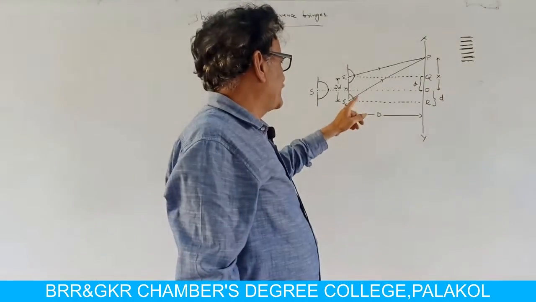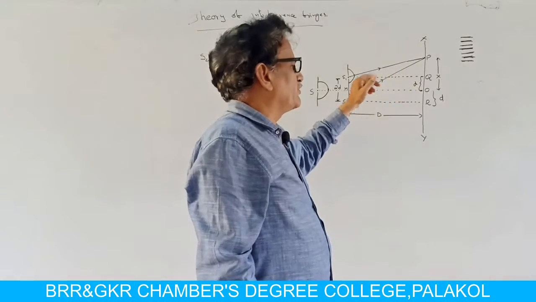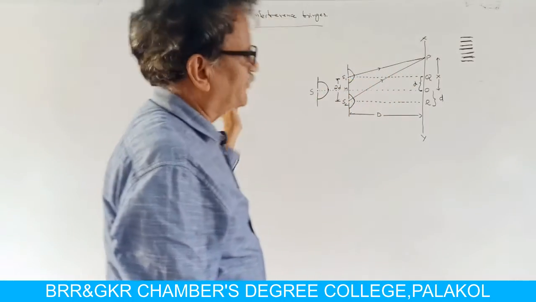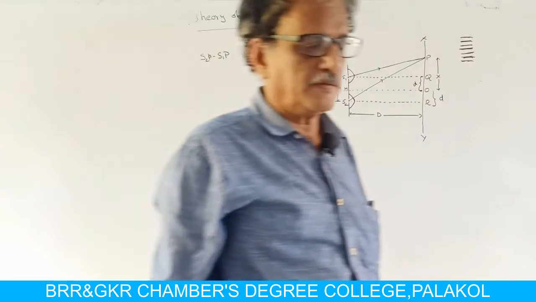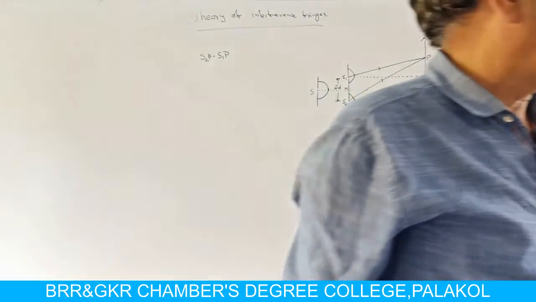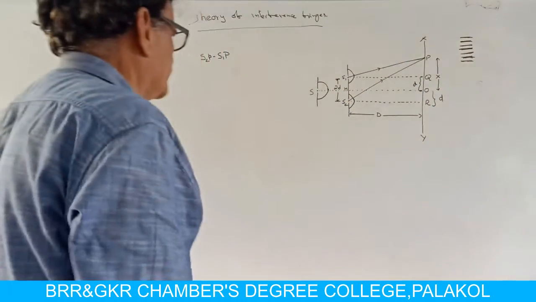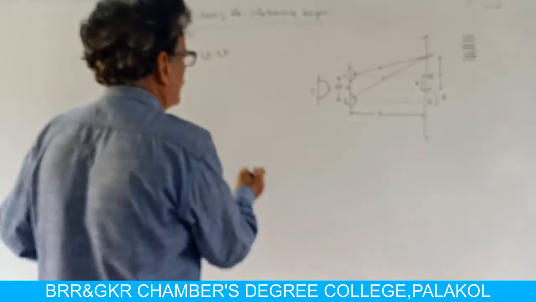That is the difference between the paths S2P and S1P. This S2P minus S1P is calculated as follows.